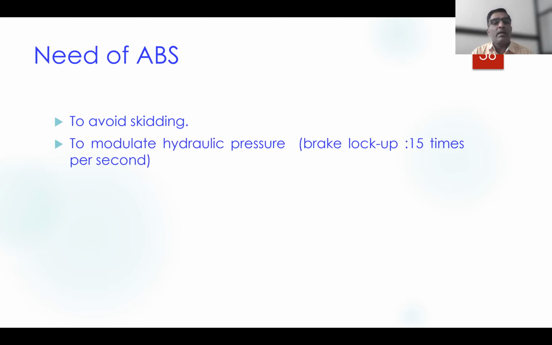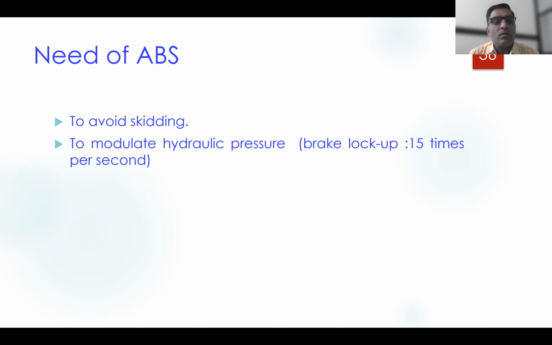Then, to avoid the skidding, we need to modulate hydraulic pressure. The brake locks and releases 15 times per second. Sometimes we can modulate hydraulic pressure just by judgment, by braking and releasing. That activity is done with the help of one control module, which will modulate hydraulic pressure 15 times per second. It is not possible with manual operation.